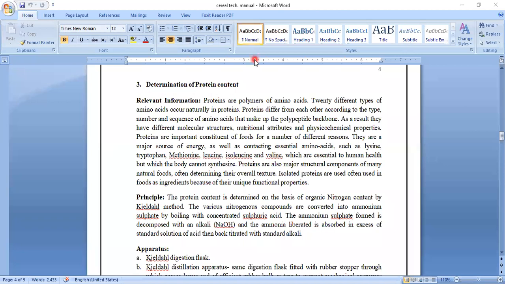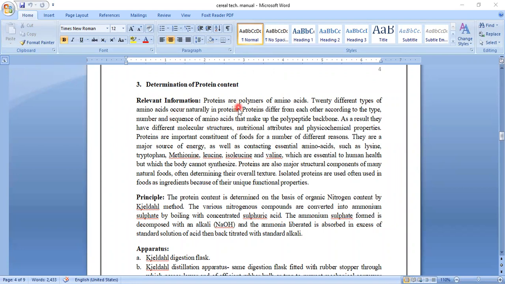Today we will learn about the practical determination of protein content. Suppose you have been given a food material. How can you find out the protein content from that food sample? First of all, we will learn some basic information regarding protein.